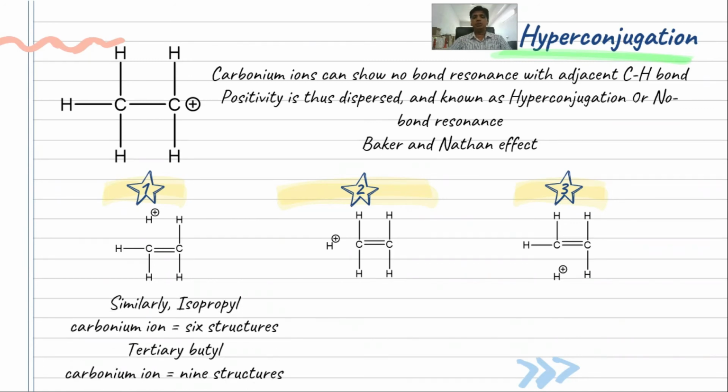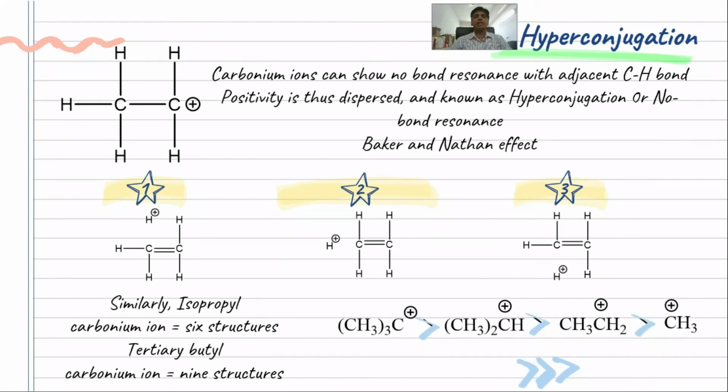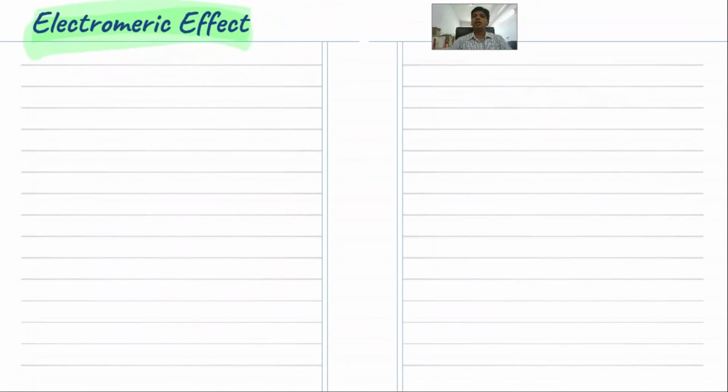Similarly, isopropyl carbonium ion has adjacent carbons having 6 hydrogens, two CH3 groups, so it will give rise to 6 resonating structures. Tertiary butyl has a carbocation with 3 carbon atoms, all of them having 3 hydrogens. Hence there are 9 hydrogens, hence there are 9 structures possible. So a tertiary carbocation will have a greater number of hyperconjugation structures or no bond resonance compared to secondary, primary and methyl carbocation.